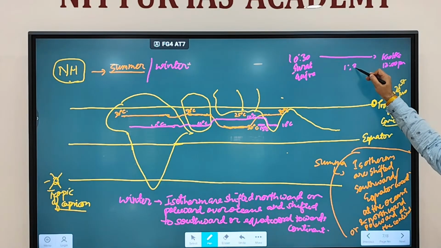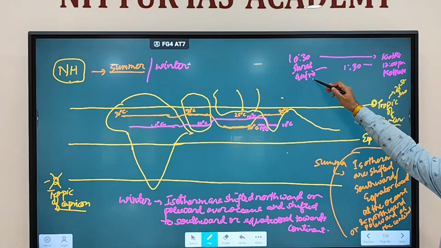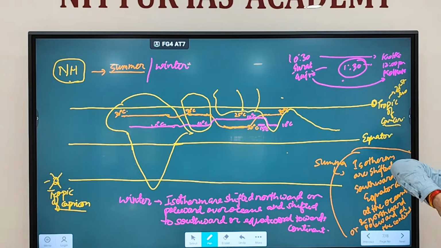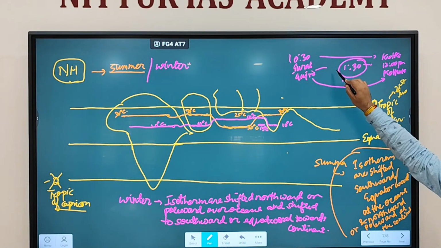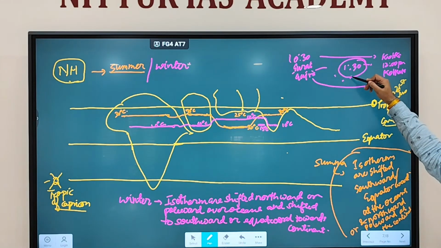So when he is moving from here to here, the time he is losing is 1 hour 30 minutes. He is not losing a day. Clear? He is not losing a day. He is losing the time.